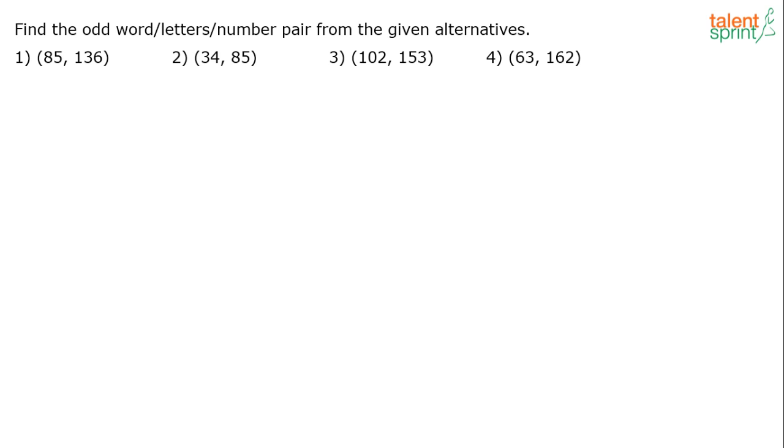So there are 4 options given to us. First option has got a pair of numbers 85 and 136. Second option has got 34 and 85. The third option has got 102 and 153. And the fourth option has got 63 and 162. We have to find out which pair of numbers is the odd one here. So try and find a common property among these options, right? What is common among 3 of these options? Once you arrive at that, you'll be able to find out the odd one, right?